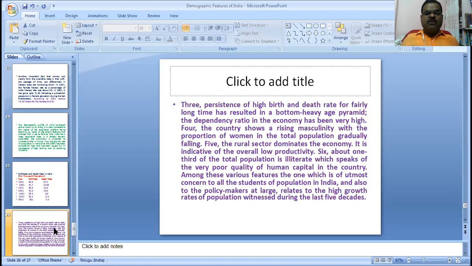It is indicative of overall low productivity. About one third of the total population is illiterate, which speaks of very poor quality of human capital in the country. Among these various features, the one of utmost concern to all students of population in India and also the policymakers relates to the very high growth rate of population witnessed during the last six decades.